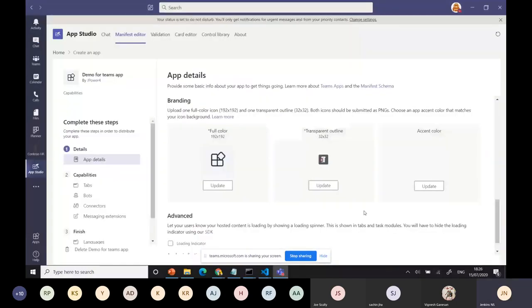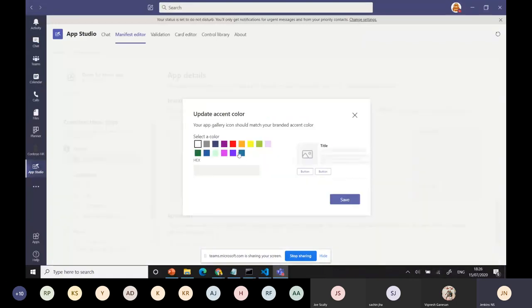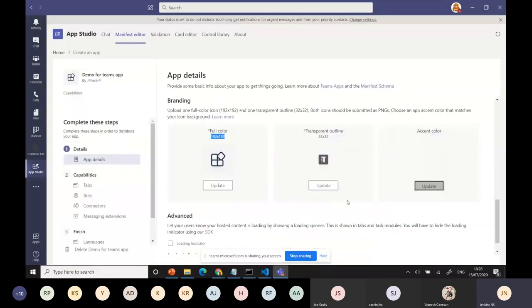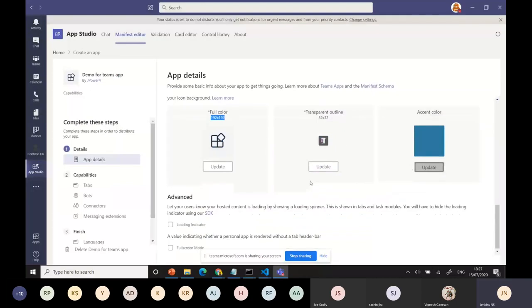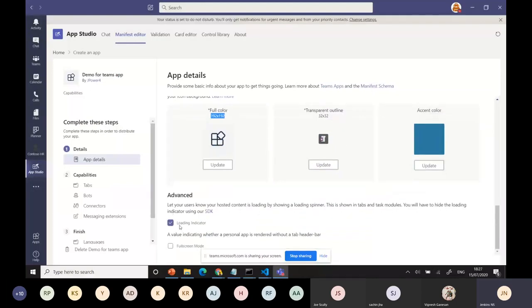Yeah, this icon is there, right? The size is mandatory. You can use 192 like that. And we are able to change the color for your design. It's a standard, your organization branding. You can use that. And if you want a loading indicator or a full screen mode, you can select it. Then you can decide what you want, a tab or a bot.